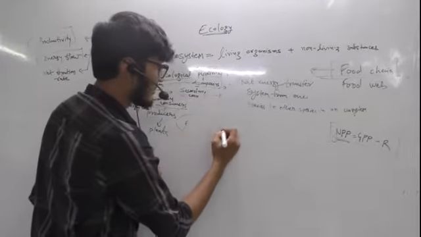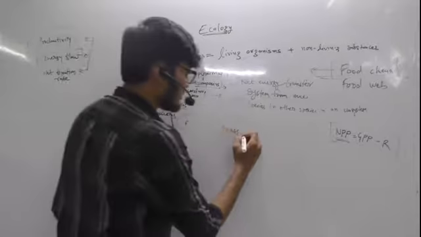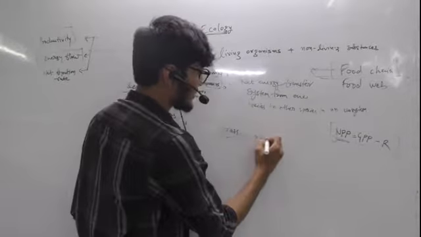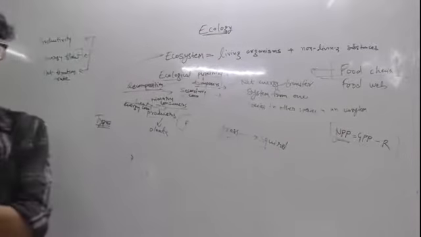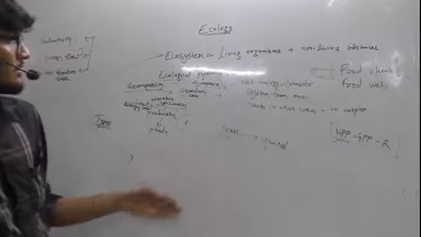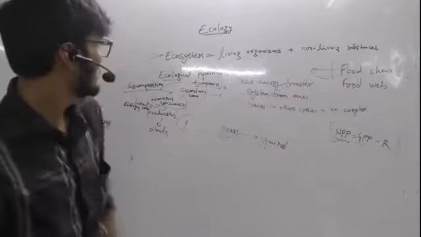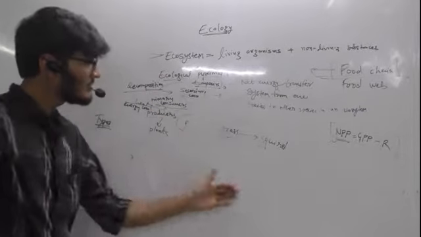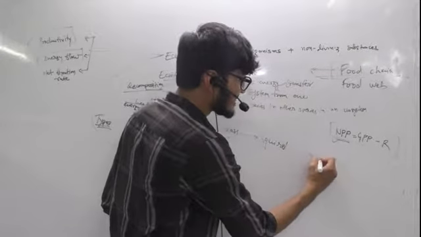let's take an example of grass. They are the primary producers. So they will be consumed by the herbivores. Let's say the herbivore is squirrel. Okay, it's dependent on grass, let's say. So it will be eating the grass. Squirrel is the primary consumer. It will be consumed by the secondary consumers. So let's say squirrel is eaten by snake.